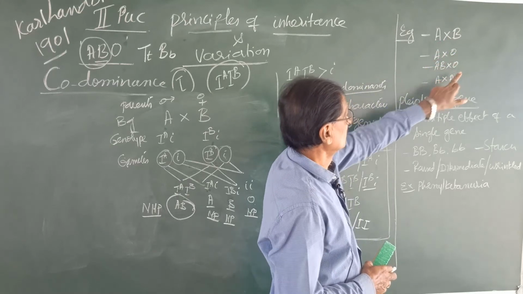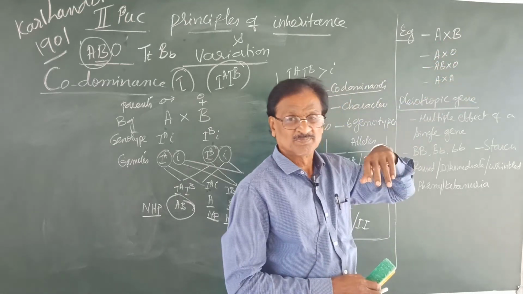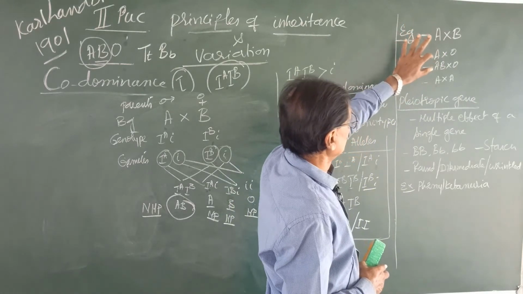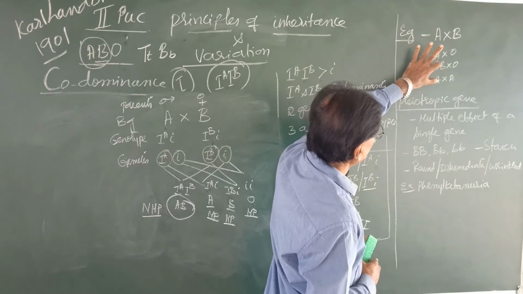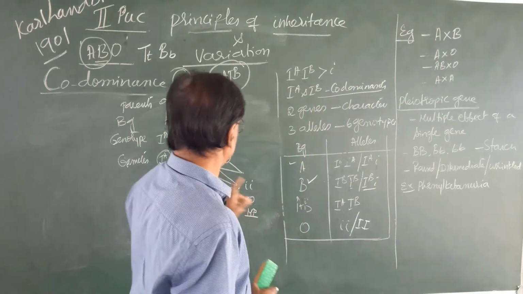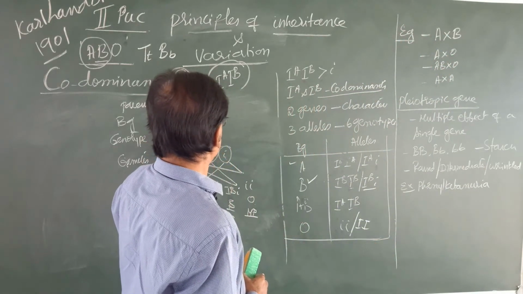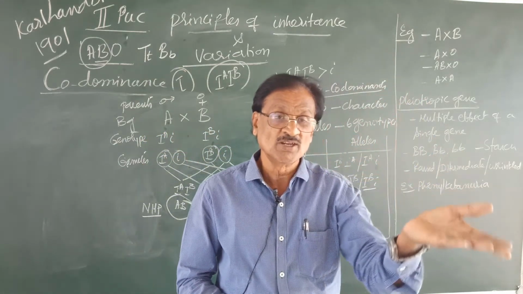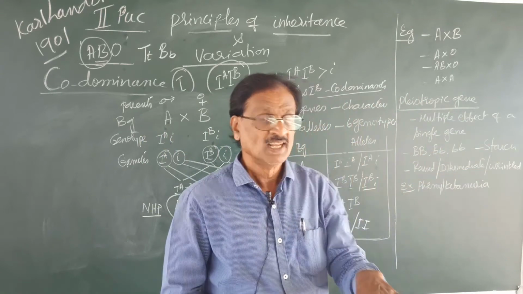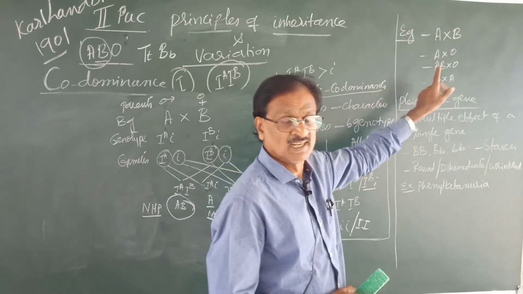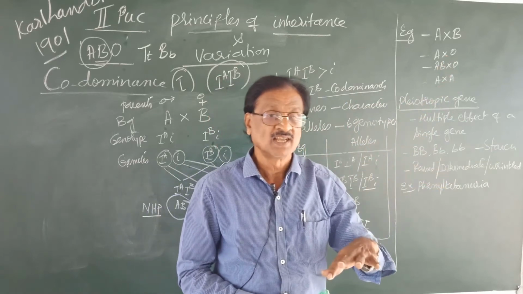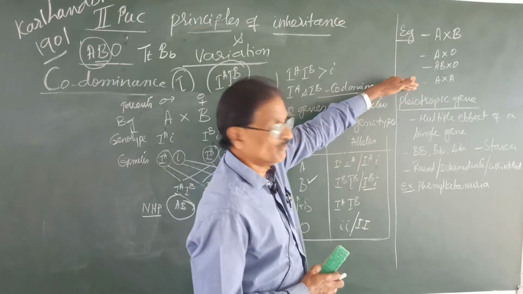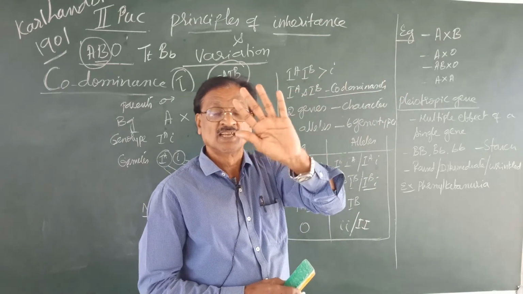A, B and O, A and A like that. So I have solved these two. If you can solve these two by taking the examples of the A and B blood group or A and O blood group, B and O blood group what I have dealt already, then only you can understand the pattern of inheritance of blood group in man. So that's all about the codominance.